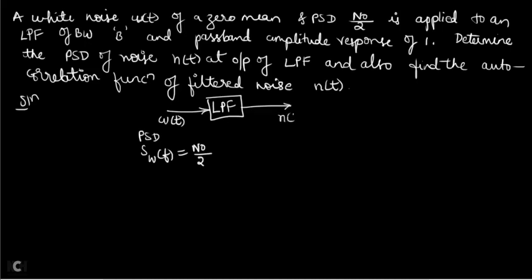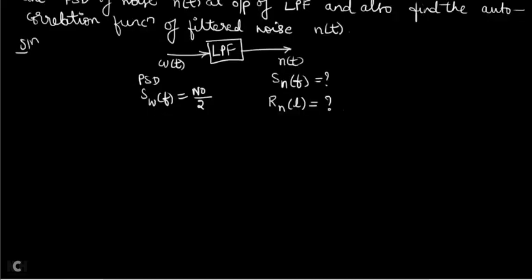This output is N of T, and you need to find SN of F, the power spectral density of the output, and also the autocorrelation function of N of T. So for N of T also you need to find RN, the autocorrelation function. For the input they have given the power spectral density, but you need to find the autocorrelation of the output.